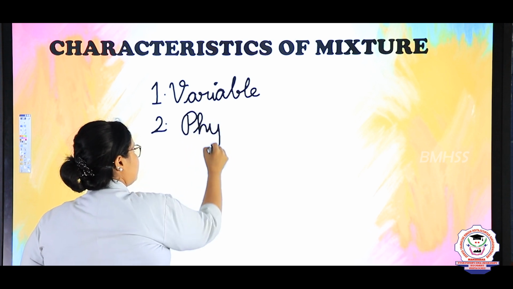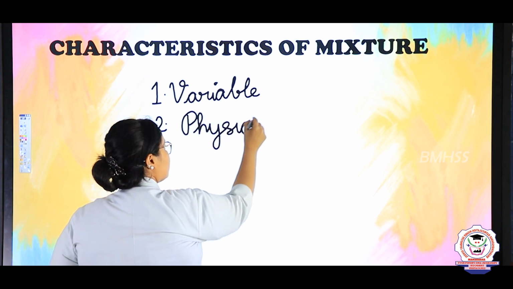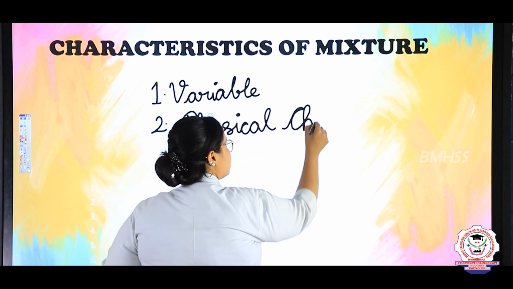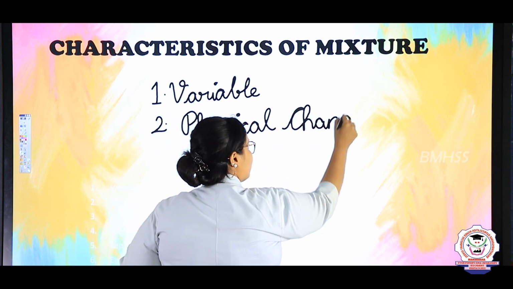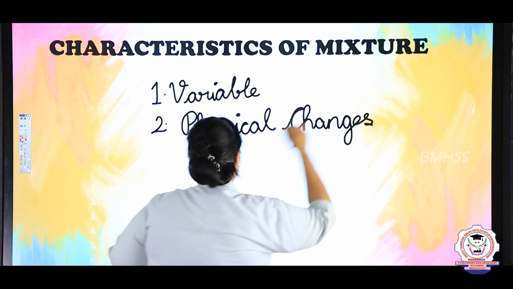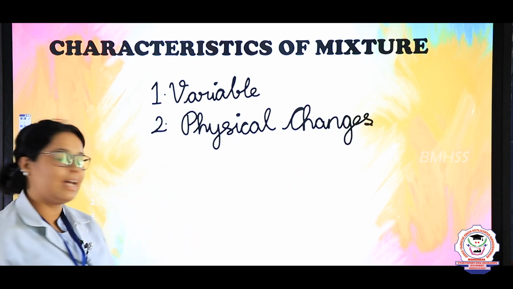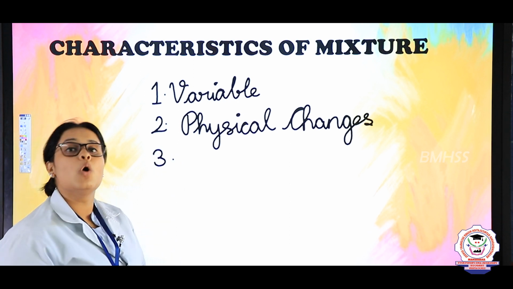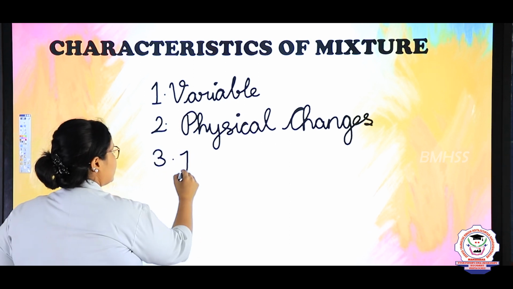Physical changes. Okay. Good. Now after that you can see that there are many different properties as well. So the third property is homogeneity. What is this?